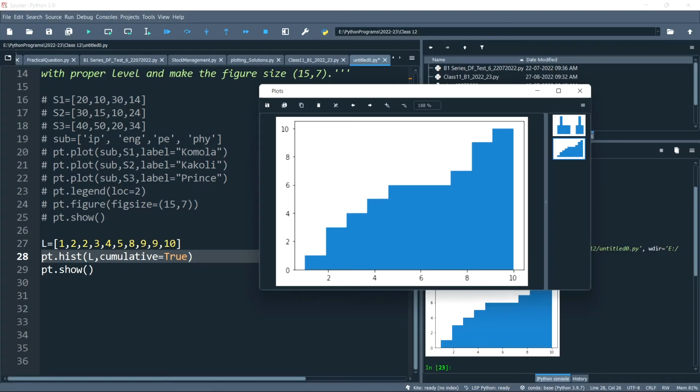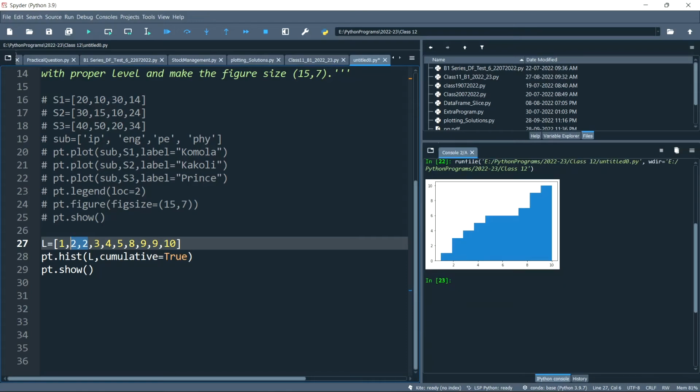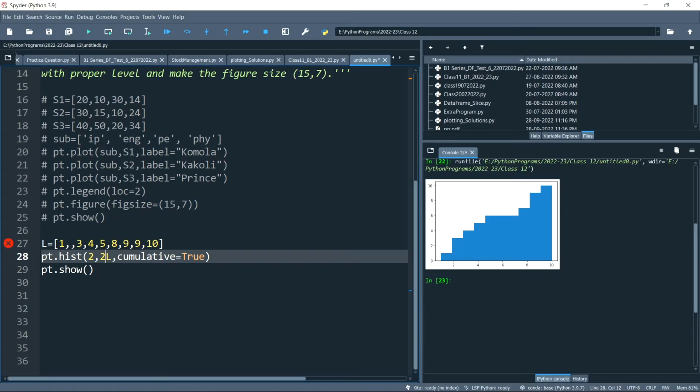Now here you can see. Okay, here is 1. So 0 to 2, how many values are there? 0 to 2, only one value is there, 1. Now 1 to 2, how many values are there? See, 3 values are there. How 3? In this one, I have 2 values, okay, 2, 2, plus 1, so total will be 3. So that's why in that one we are getting 3. So between 2 and 4, this means it is 3.